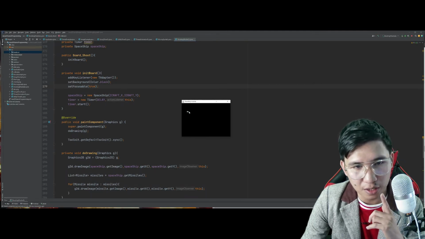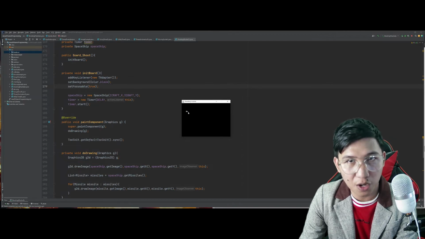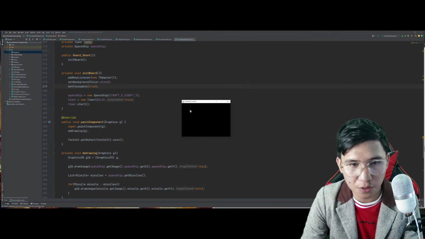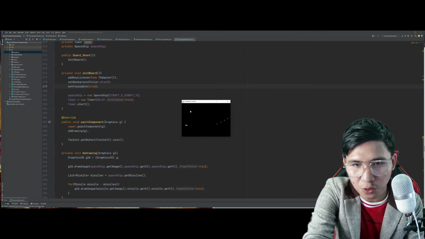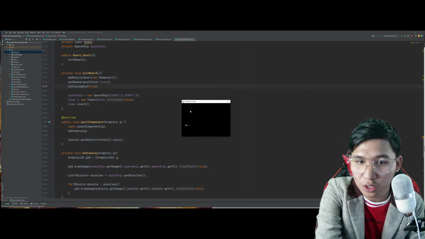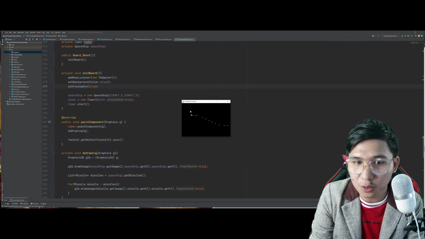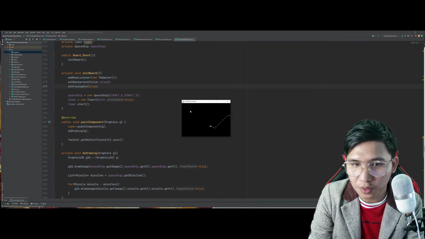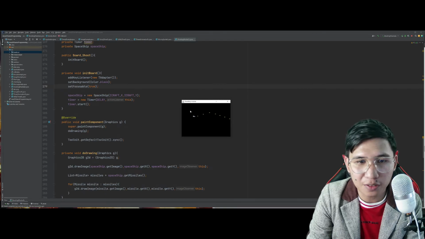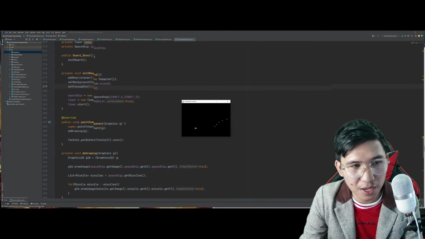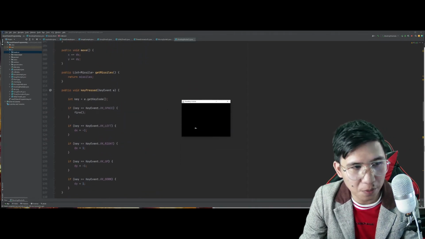So, nagpakita. Gumagana na ba yung up, down, left, right ko? Yes. How about si space? Ayun. Diba? So, pag na-reach niya yung dulo ng JFrame mo, nawawala yung missile.